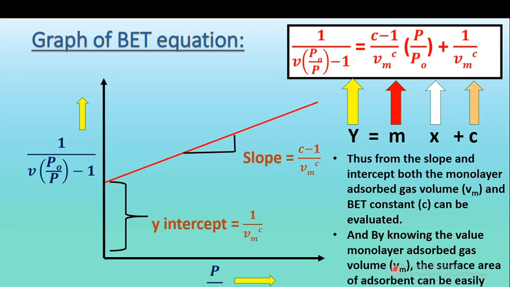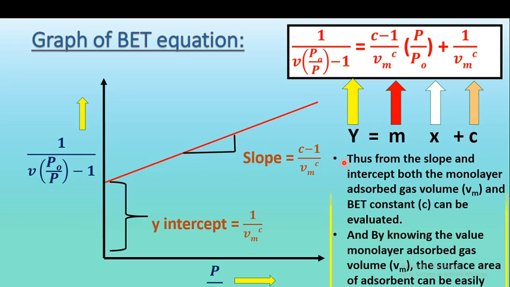This is the importance of the BET equation, that from the volume of monolayer adsorbed gas, we can easily calculate the surface area of the adsorbent. So this was all about the BET isotherm.